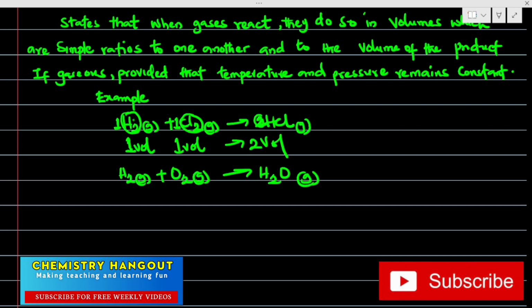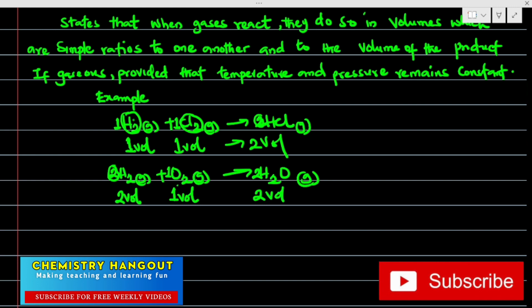Now let's balance the equation. Hydrogen is 2 here. Then we can have 2 here to balance oxygen, and we can balance our hydrogen with 2. Now, according to Avogadro's, the meaning of this is that we have two volumes of hydrogen gas, and an invisible one here, for one volume of oxygen gas. They are reacting together to give us what? Two volumes of water, of steam.